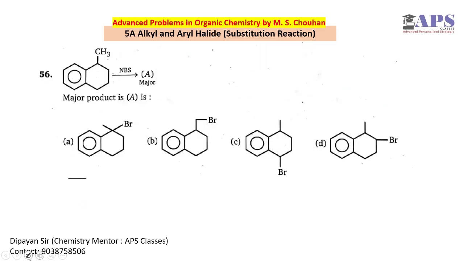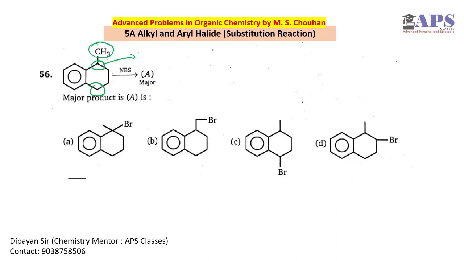Again, NBS is used, as we have discussed earlier that NBS is N-bromosuccinimide. It will add to the most stable benzylic position. We have two benzylic positions. This is one benzylic position. This is another benzylic position. Both are stabilized by resonance, but this position is also stabilized by the hyperconjugation of this methyl group.